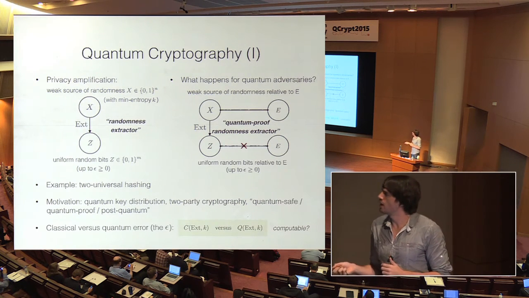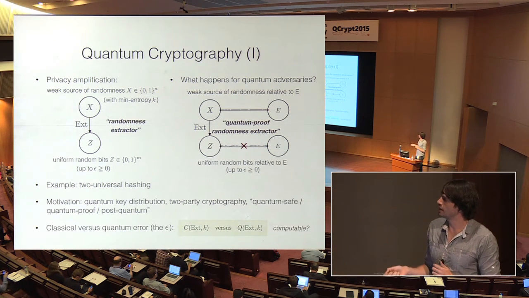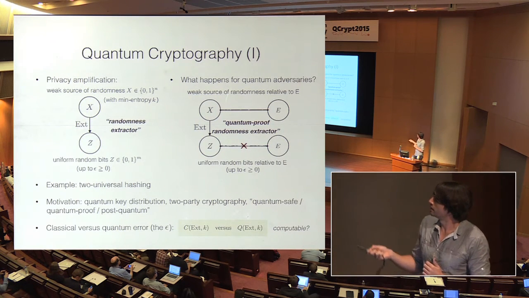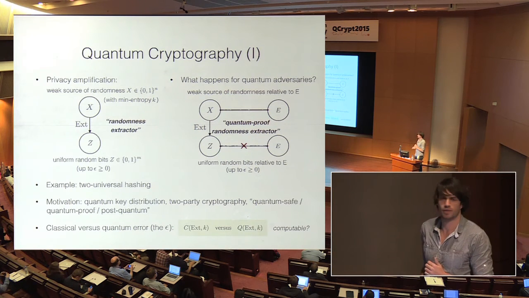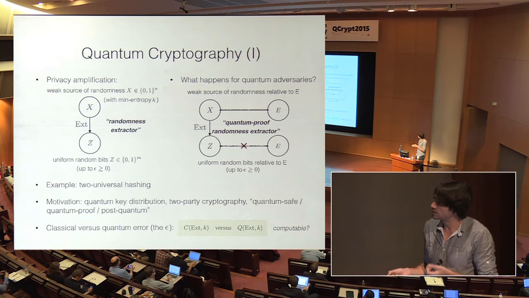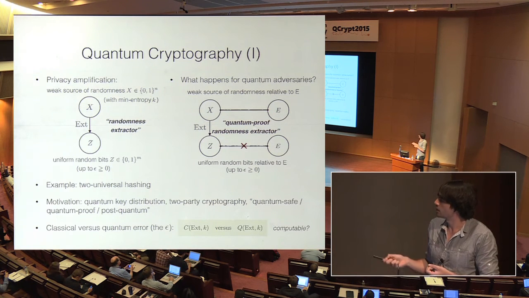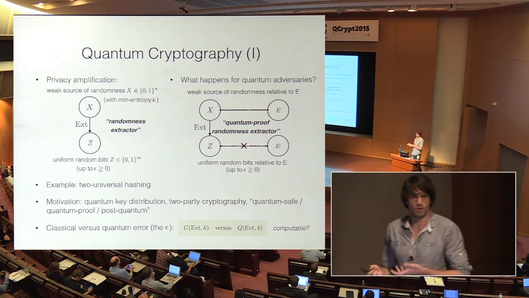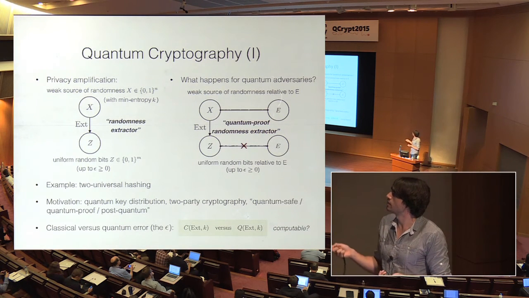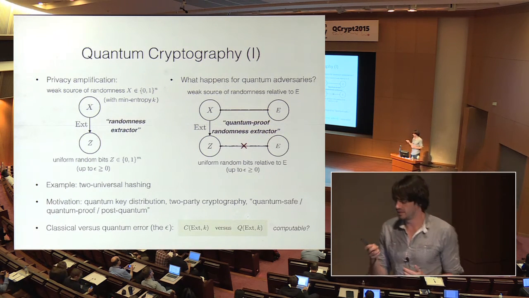Okay, so now I want to define the classical value of the extractor. This is just the epsilon we can achieve. If we use some extractor construction, the epsilon we can achieve, I call the classical value. And the epsilon we can achieve in the setting with quantum adversaries, I call the quantum value. Again, I want to compare the best possible error we can achieve in the classical setting and in the quantum setting, and I want to know how far apart they are. Are they always the same or not? And again, it's not clear if this Q value is computable because we want to have channel adversaries, which are unbounded in dimension.